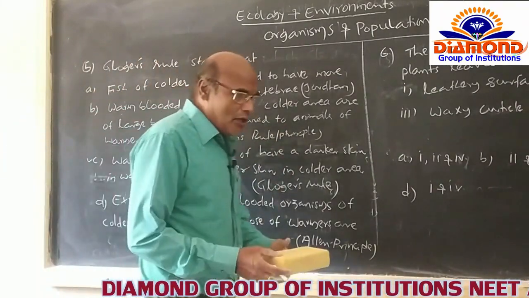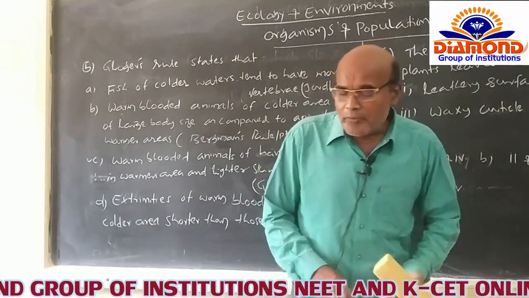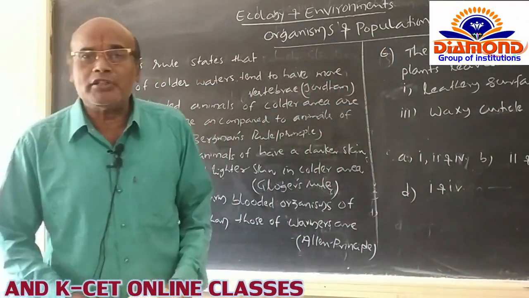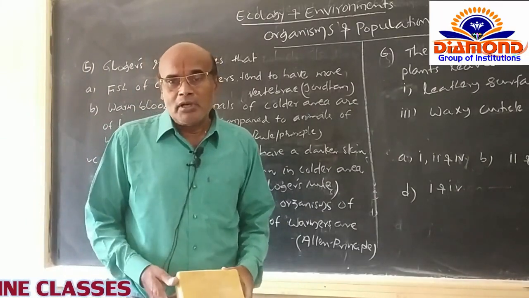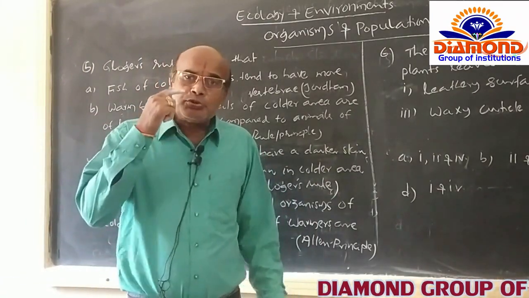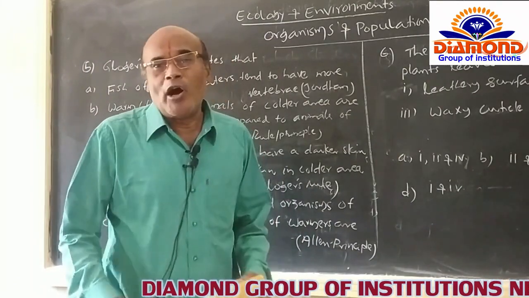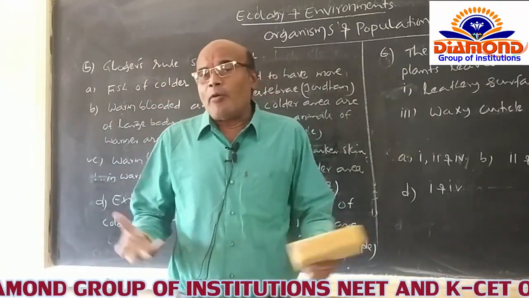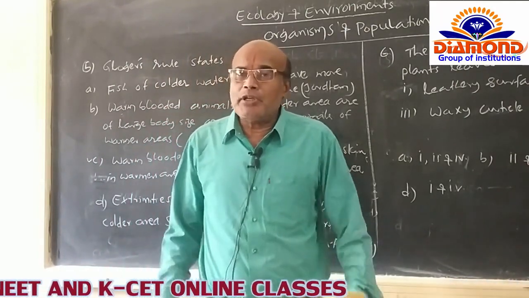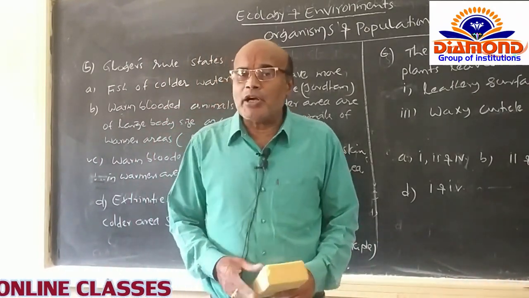First I would like to explain Bergmann's principle. Bergmann is the name of the scientist who correlated the effect of temperature on body size. Particularly, he took the example of warm-blooded organisms, which are living animals that maintain a constant body temperature.